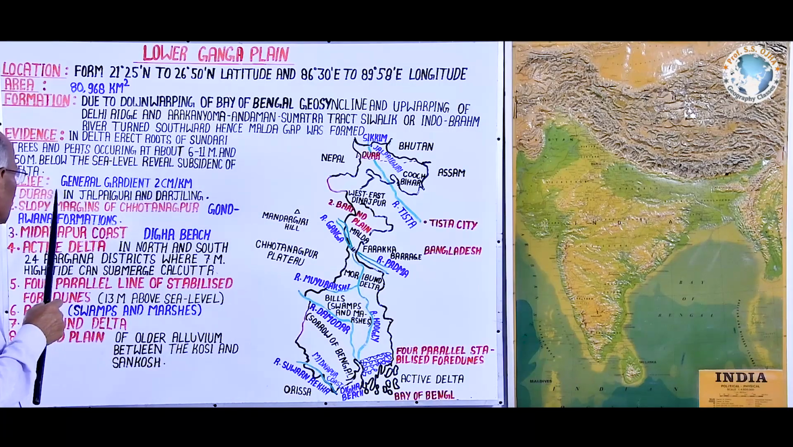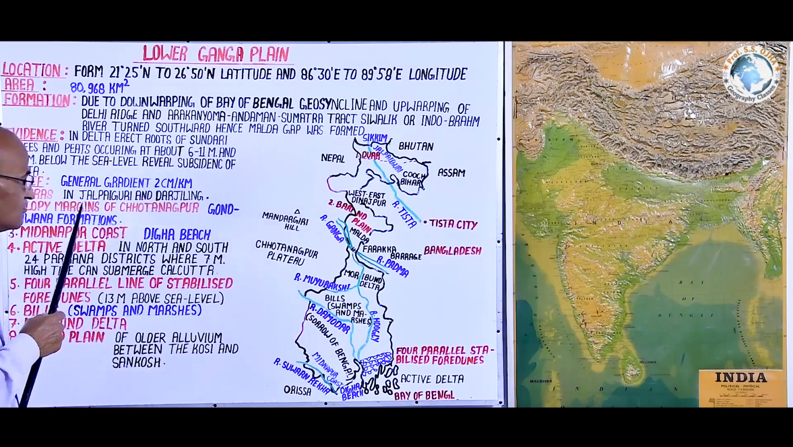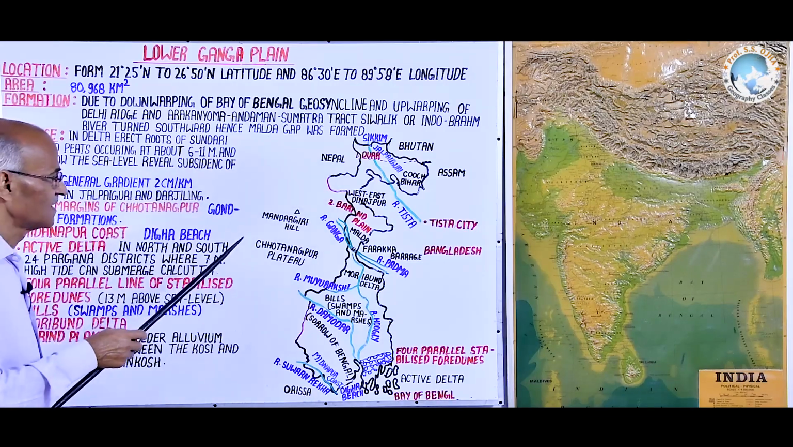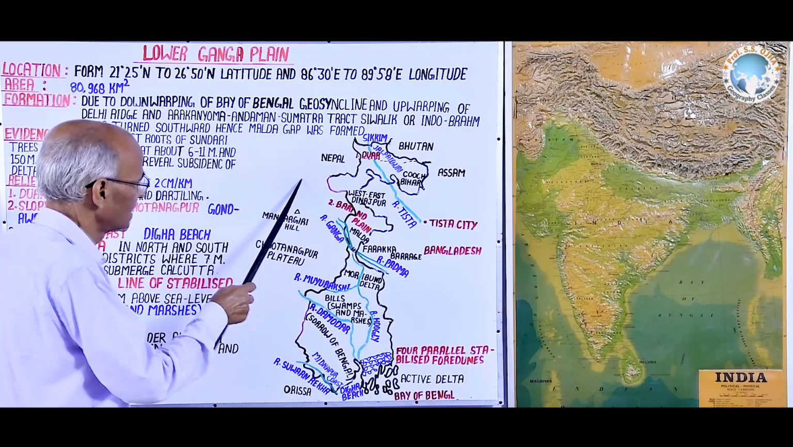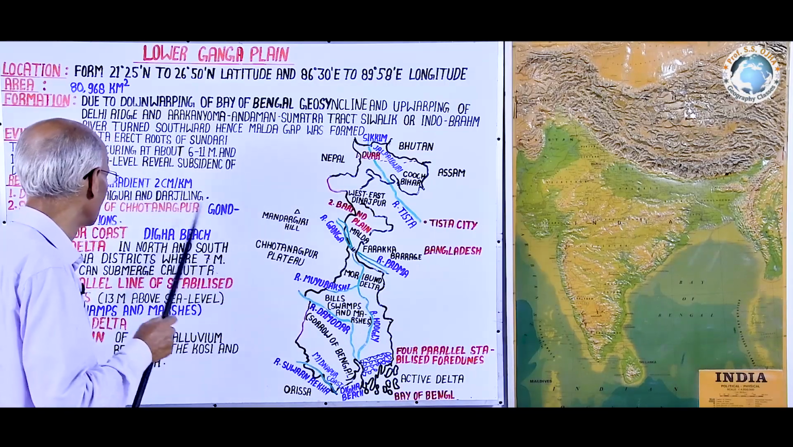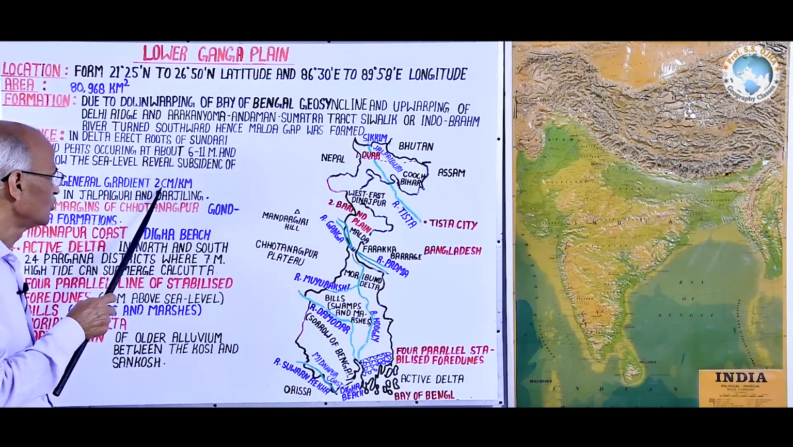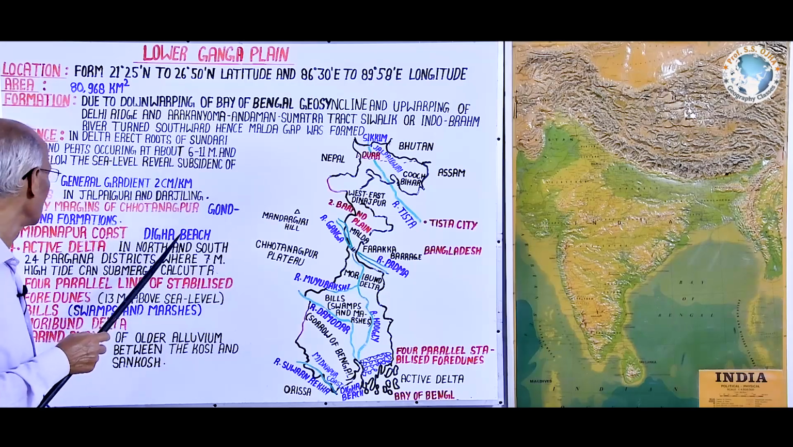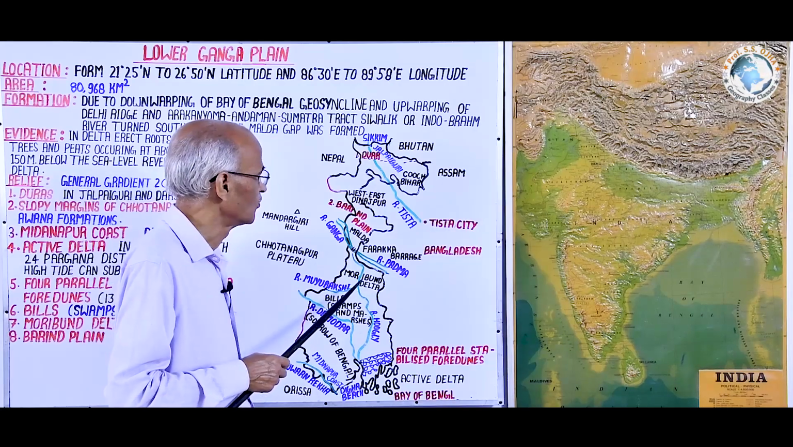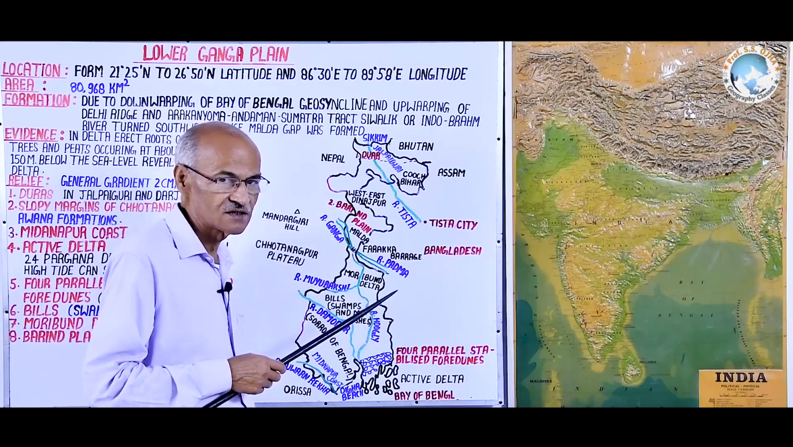Now let us come to study its relief or its major topography. As you are seeing, its general gradient is from northwest to southeast in the northern part, and from north to south in the southern part, and its average slope or gradient is 2 cm per kilometer. Now to study its topography, we have to look at its drainage first.